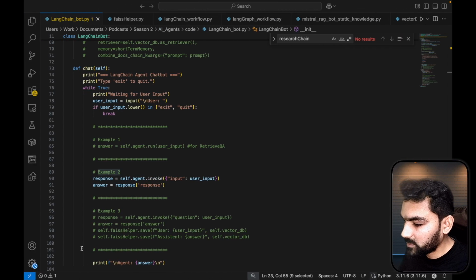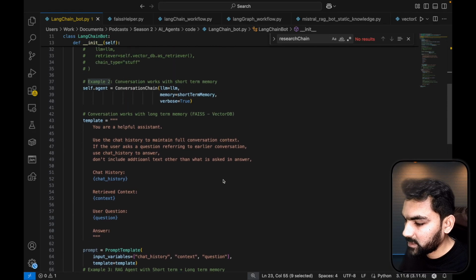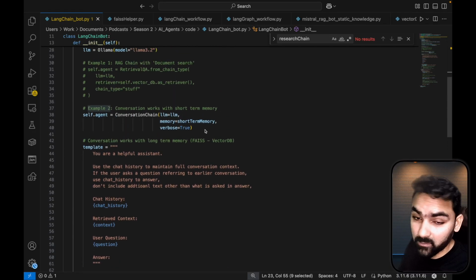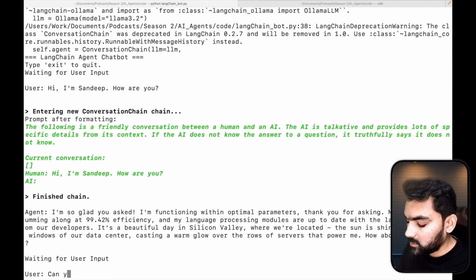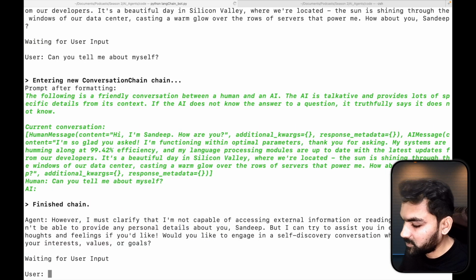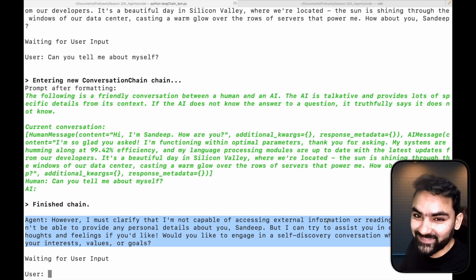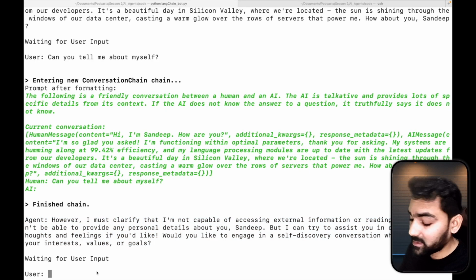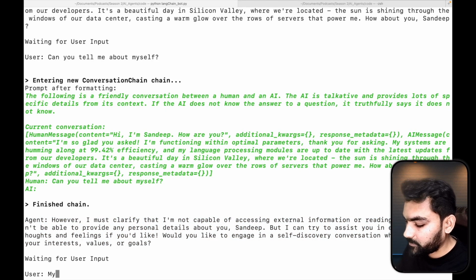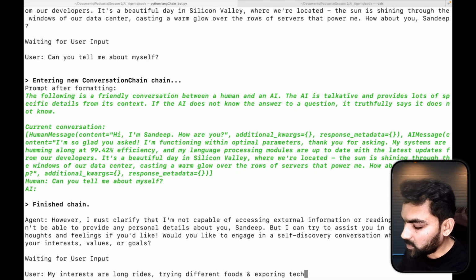If we look at the code, we haven't given any kind of vector DB to this, so it won't be able to read any of the documents from us. So even if we ask something, it won't be able to recall anything from me. So saying external information, that reading minds, so that it's clarified that it doesn't know me, but it can still converse with me. I will share my interest now. My interests: long rides, trying different foods, exploring tech.